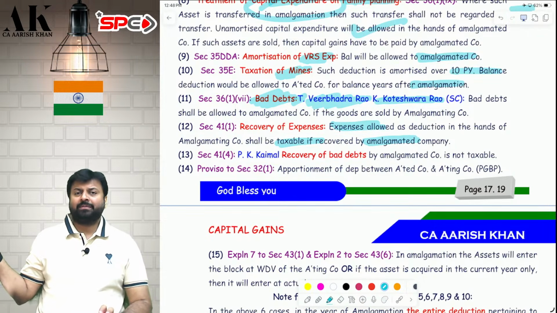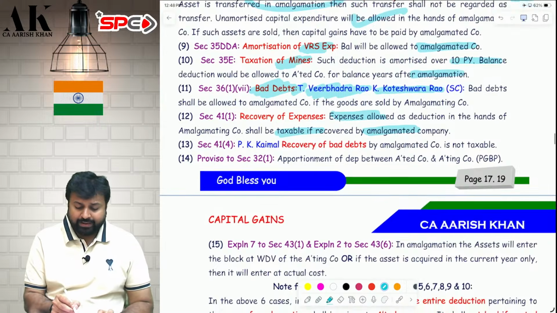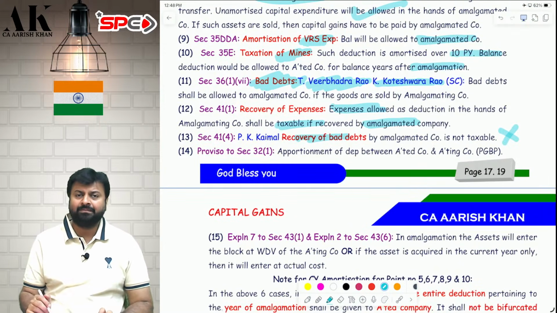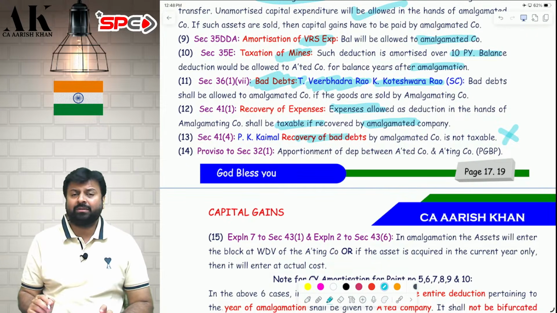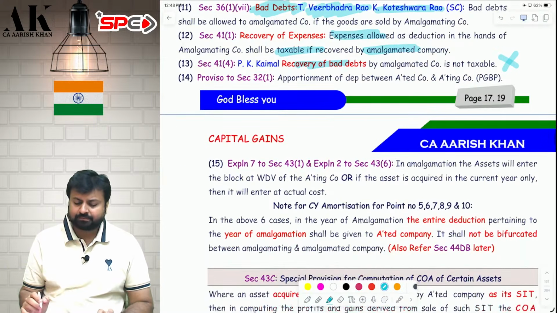Electricity expenses incurred by the amalgamating company, but recovered by the amalgamated company, are deemed income in the hands of the recipient. Next, recovery of bad debts is not taxable as per the Supreme Court judgment of P.K. Kemal. If bad debts are claimed by the amalgamating company and recovered by the amalgamated company, it is not taxable in the hands of the amalgamated company.